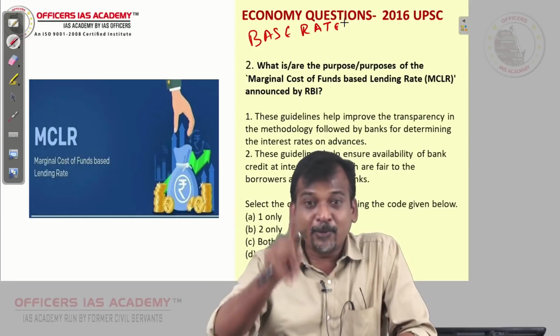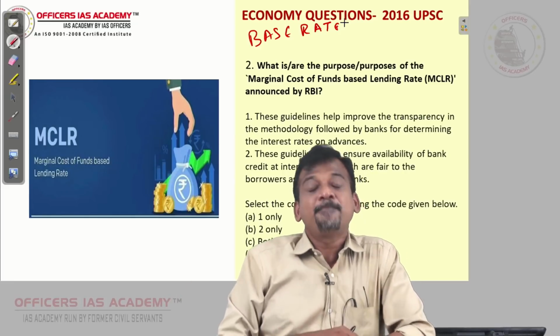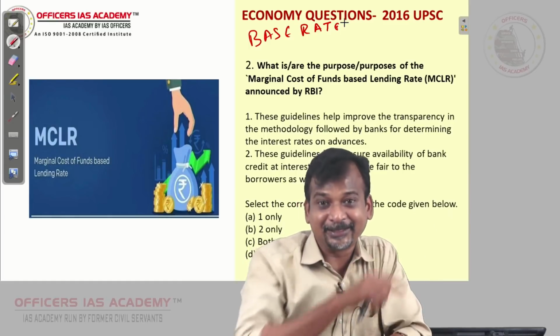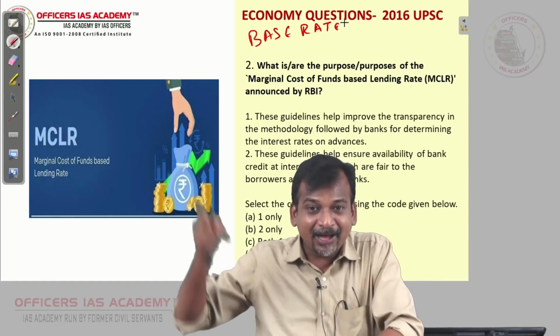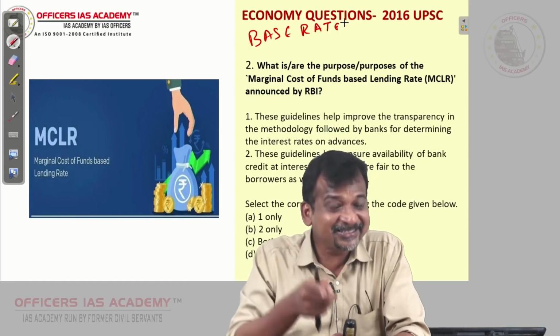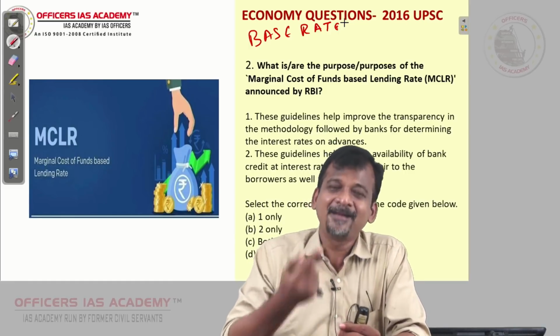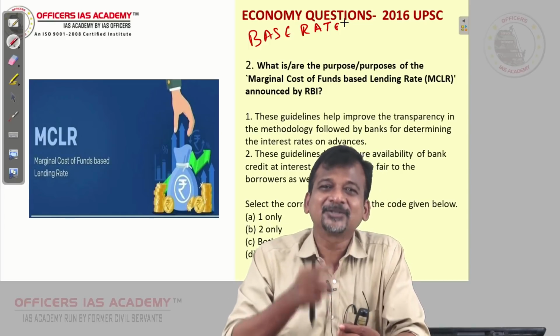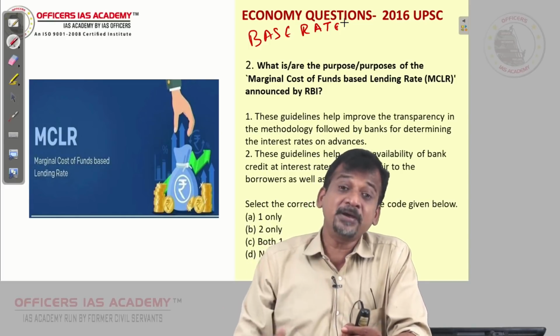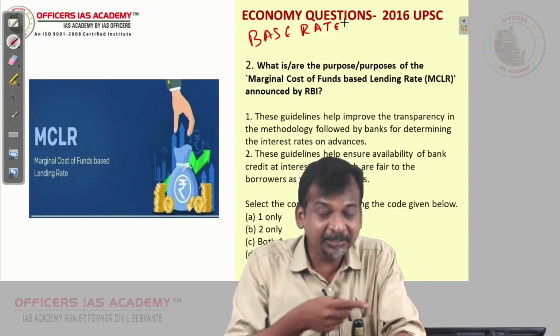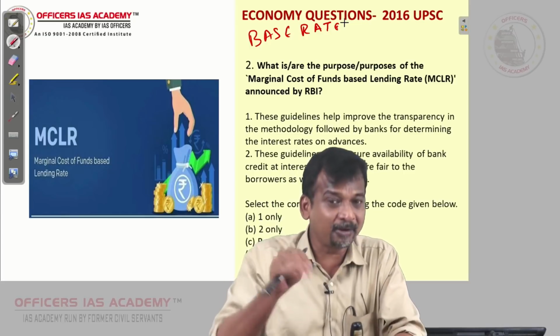RBI would have reduced the repo rate by 1%, but banks used to keep quiet. They will not reduce the interest rate to the customers. Then this RBI's injection, what injection is it? It is a monetary tool. Whenever RBI does something, that is called a monetary tool. Whenever government does it, it is called a fiscal tool. Now it is a monetary tool because RBI has reduced the repo rate.